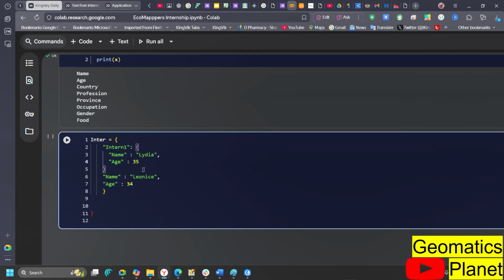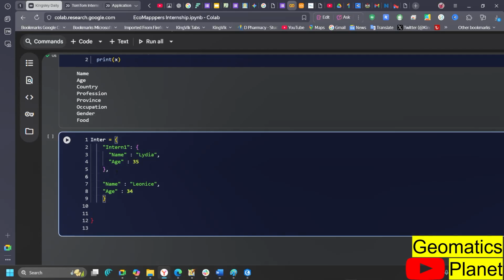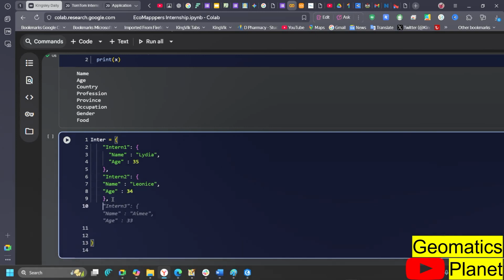Now inside here, I have created a particular dictionary for Lydia. Now I can go again for the second one. The next thing you need to do is put a comma, so that it will understand that you want to start up with another one. So I can go to indent 2, and I say her name is Leonce. Then you see the comma, I go again to indent 3. As you can see, I can put up Ame as the next person.